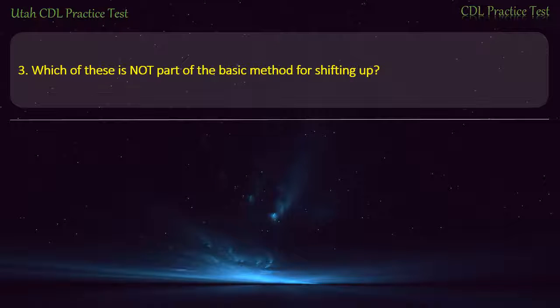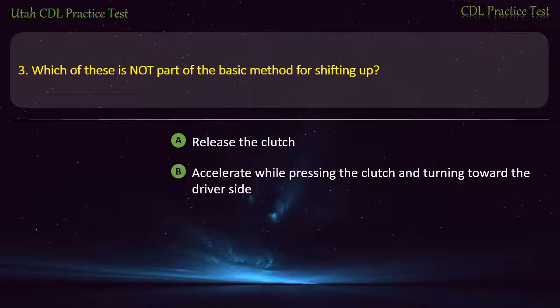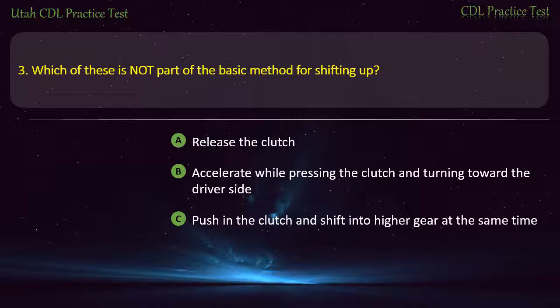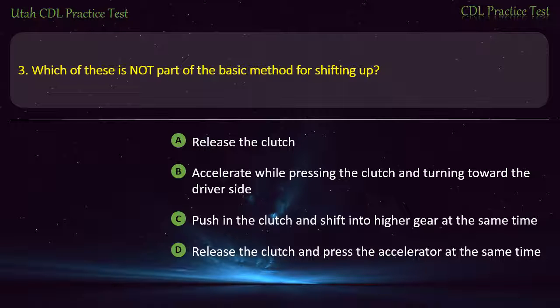Question 3. Which of these is not part of the basic method for shifting up? Release the clutch. Accelerate while pressing the clutch and turning toward the driver's side. Push in the clutch and shift into higher gear at the same time. Release the clutch and press the accelerator at the same time. Answer. Accelerate while pressing the clutch and turning toward the driver's side.